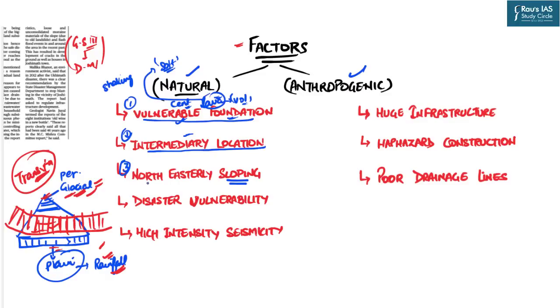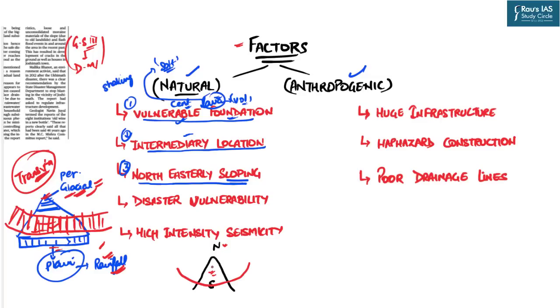The Joshimath town particularly has the northeasterly sloping. Now what do we understand by this? Here I require your imagination. Suppose this is the Himalayas, this is the mountain, right? The side of the mountain facing India we call the southward facing part, and towards Tibet is the northward facing part. The apparent movement of the sun is from the south and not from the north. That is the reason that on the southern slopes of the Himalayas, that is towards India, you find vegetation. As soon as you go towards the northern slopes, that is the Tibetan part, it is completely bare land.